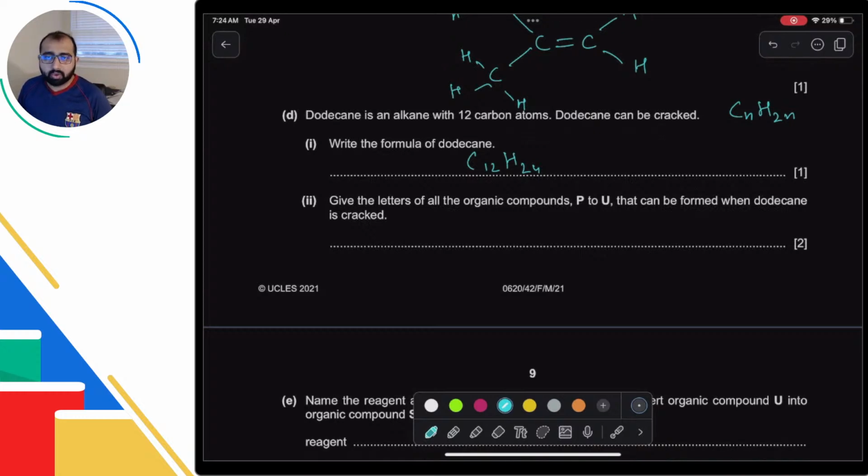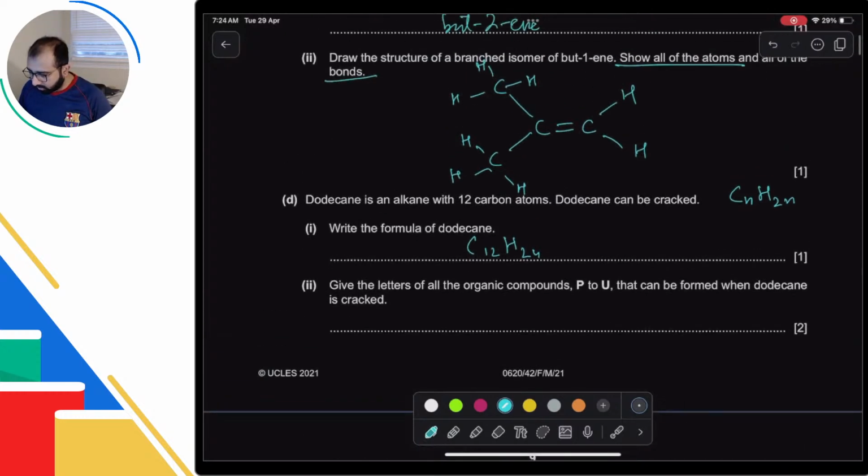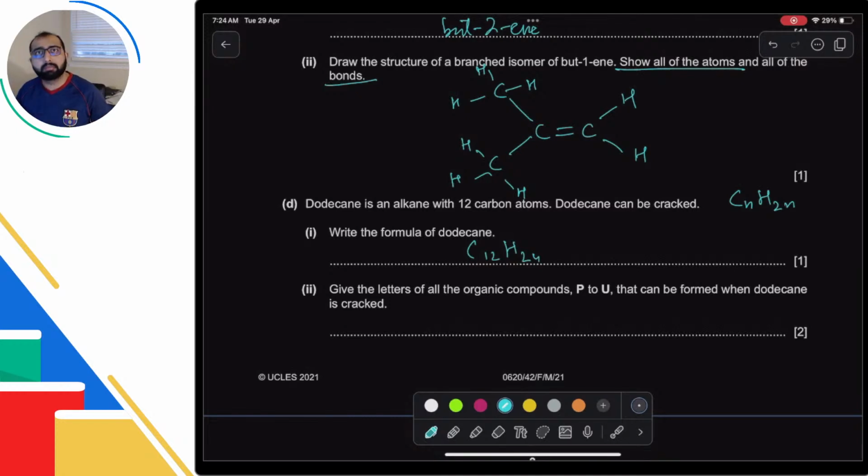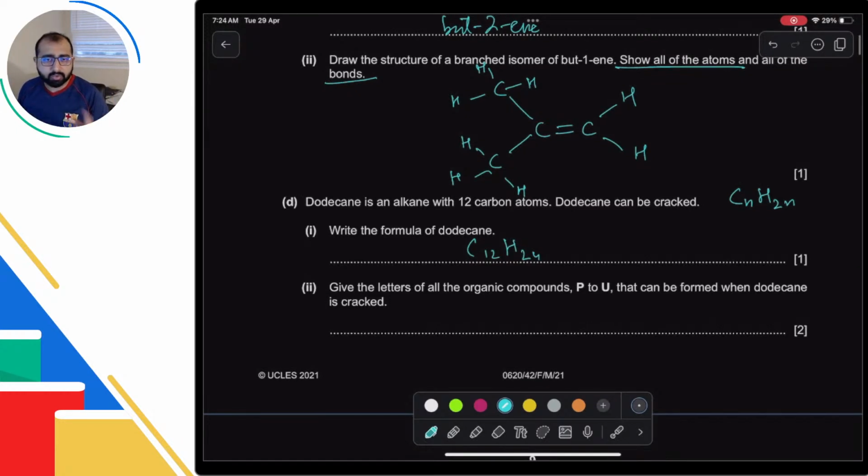Now dodecane is to be cracked, so you can get compounds with fewer carbons than it. Alkanes and alkenes. Okay, CnH2n+2 is for alkanes, not alkenes. It's an alkane. Thank you. So this is going to be C12H26. Thank you so much.